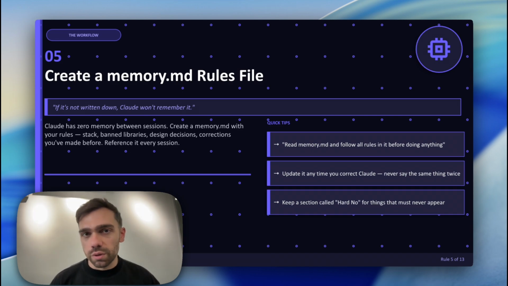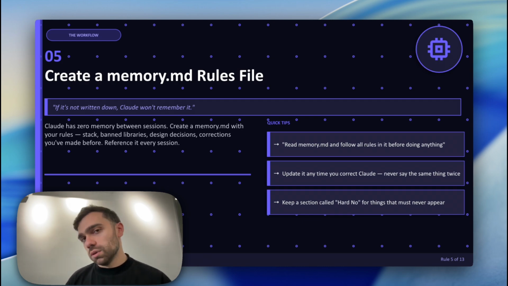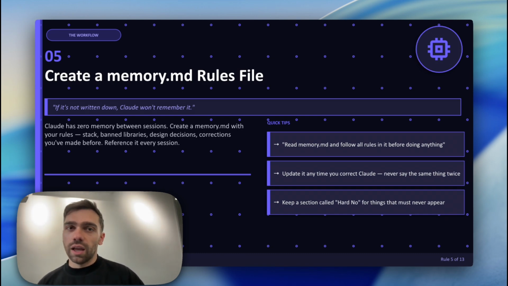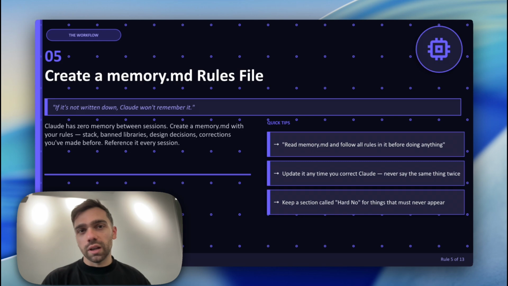If there's a bug that you're going through, put in the memory.md file that before any time you're trying to debug, I need you to ask me, for example, to go into the DevTools or the inspect on the browser so that we can identify it, and you're not wasting tokens trying to figure it out and guess in the back end. So those different things.